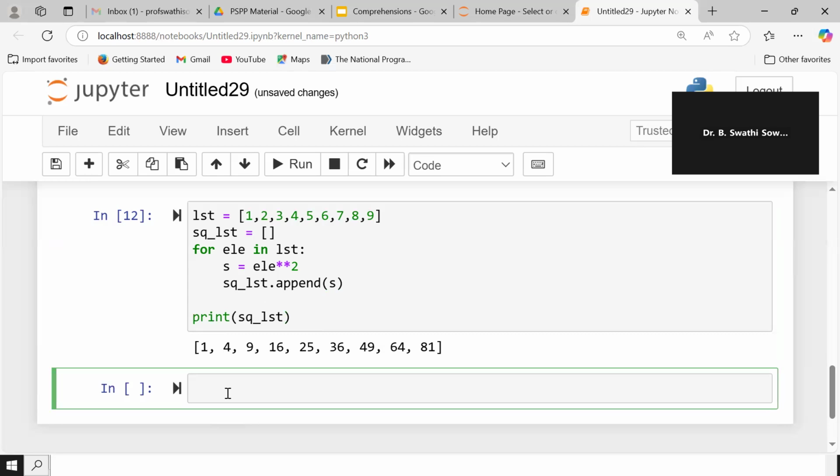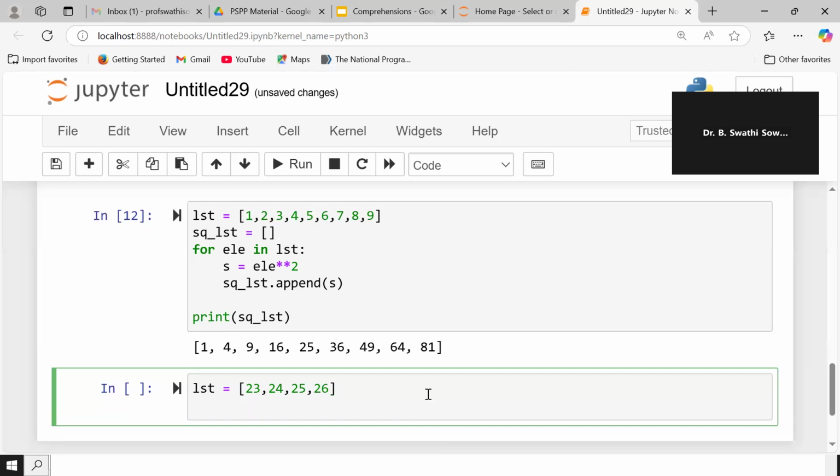So instead of writing this much code, I can also write LST is equal to, for suppose I am taking one more list, that is 23, 24, 25, 26. This is my list. Now for this, using list comprehensions, I have to do the squares. So how to do that: SQ is equal to. Now I have to store it in a list, right?